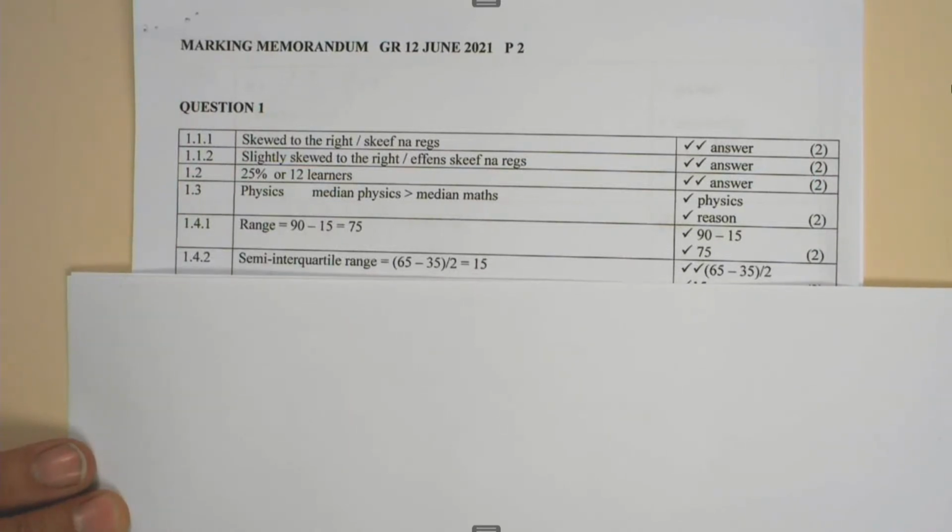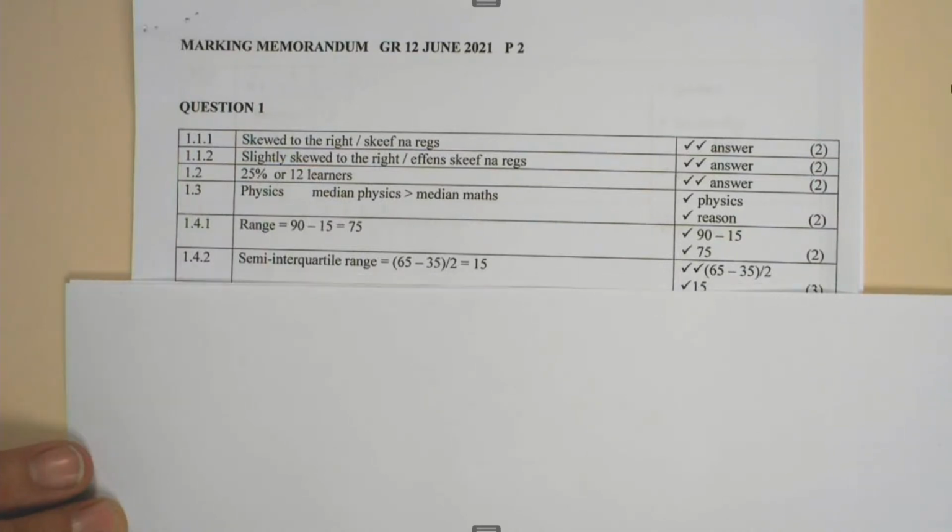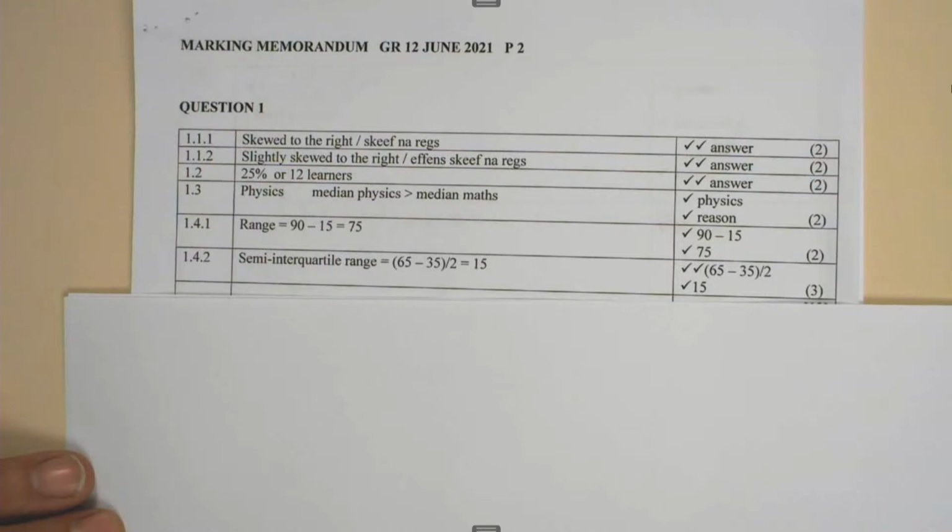In 1.4.2, we need to determine the semi-interquartile range of the mathematics marks. Now, the interquartile range is Q3 minus Q1, and the semi-interquartile range is Q3 minus Q1 divided by 2. So if we look at mathematics, we get 1 mark for saying 65 minus 35, 1 mark for saying divided by 2, and 1 mark for the answer of 15. That gives you 3 marks.